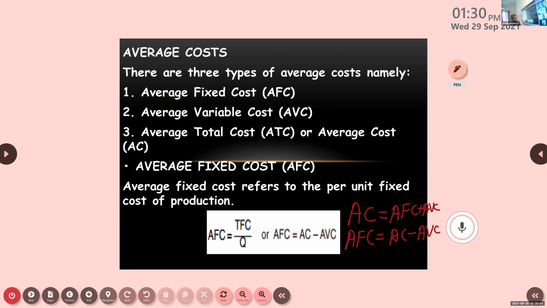One formula is total fixed cost divided by quantity. If they have given average cost and average variable cost, if we find the difference between them, we will be getting average fixed cost. So AFC can be found through another method also, that is AC minus AVC.